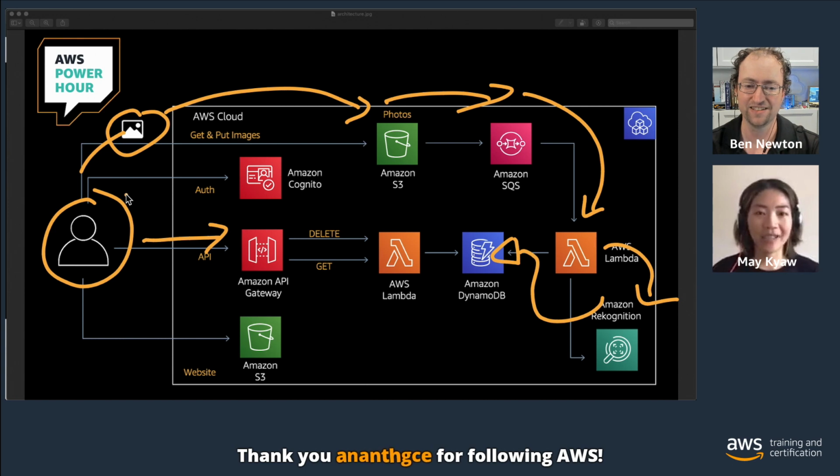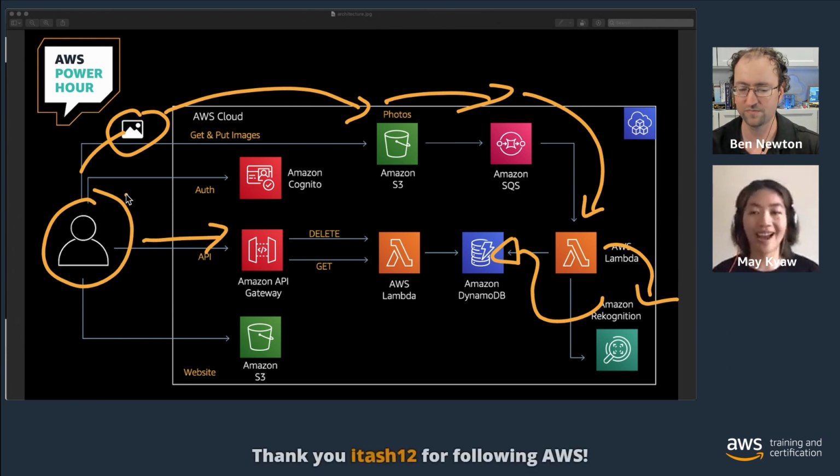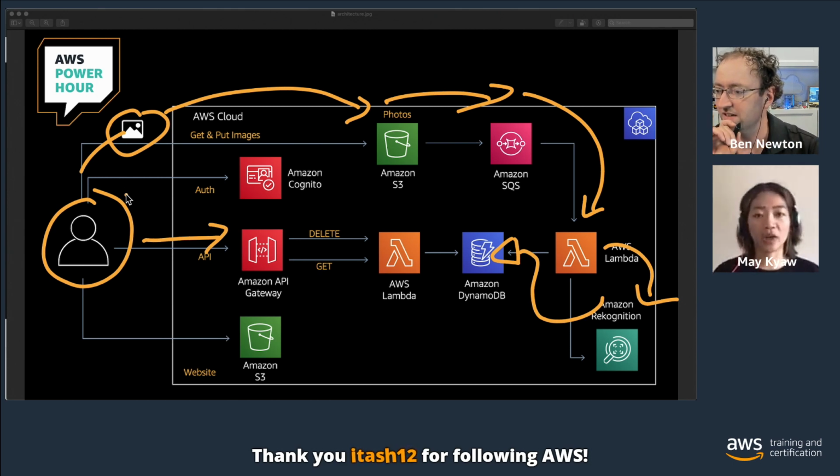That's right. So it's quite simple, isn't it? We have only a few components, and we're going to build it from scratch. We're going to build some components today. Literally, we're going to jump into the IDE and start building, and go over some core concepts of those services as we go through.